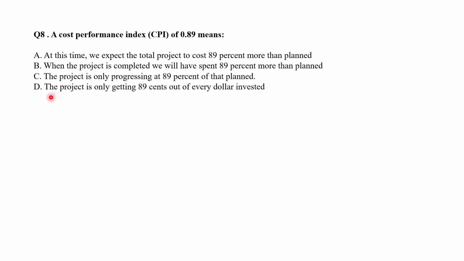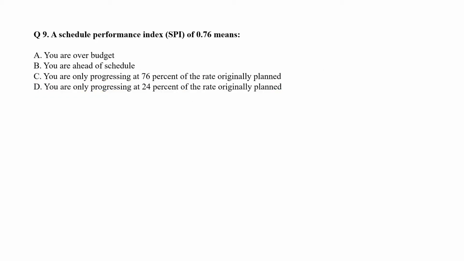Or D, the project is only getting 89 cents out of every dollar invested. So clearly here the option D is correct, that is the project is only getting 89 cents out of every dollar invested. Question 9. A schedule performance index SPI of 0.76 means A, you are over budget, or B, you are ahead of schedule, or C, you are only progressing at 76% of the rate originally planned, or D, you are only progressing at 24% of the rate originally planned. So clearly C is the correct answer, that is you are only progressing at 76% of the rate originally planned.